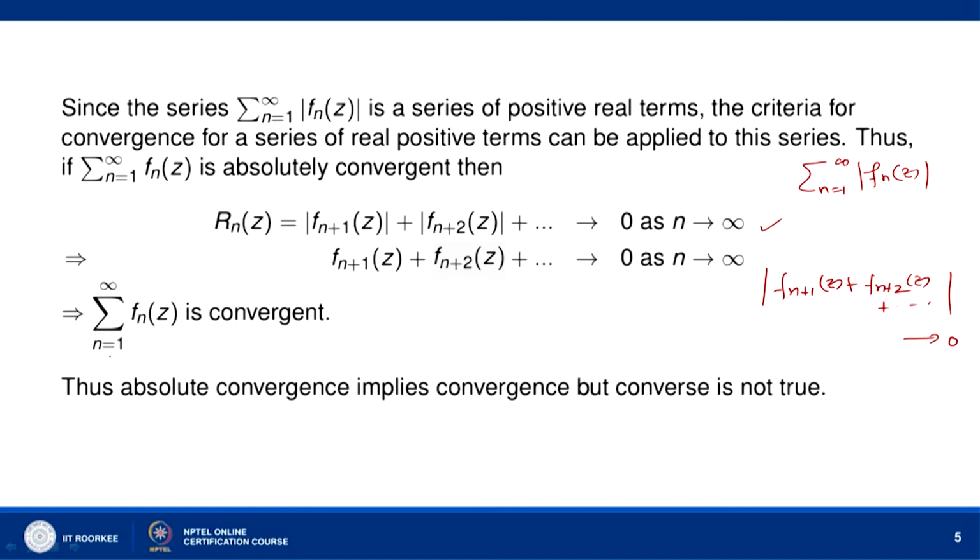So, we will have sigma n equal to 1 to infinity f n z is convergent, and therefore absolute convergence implies convergence, but the converse is not true. We shall see an example on this fact.